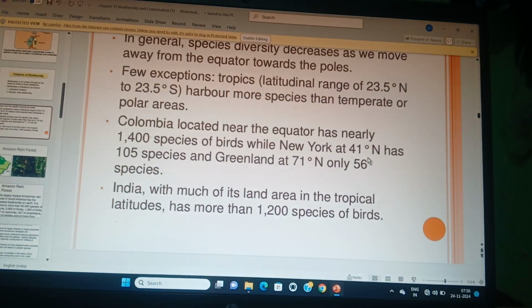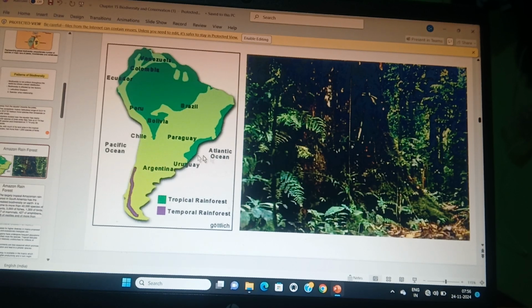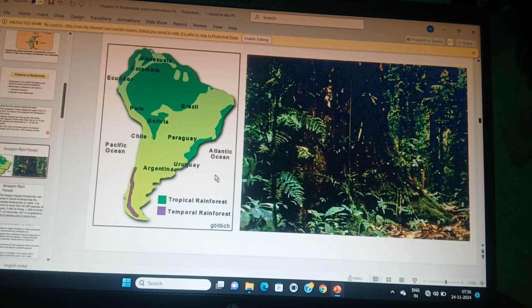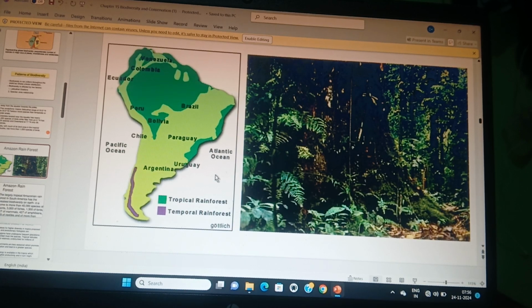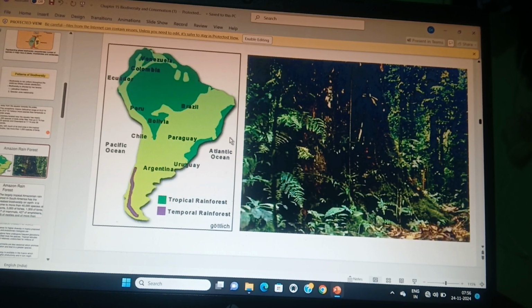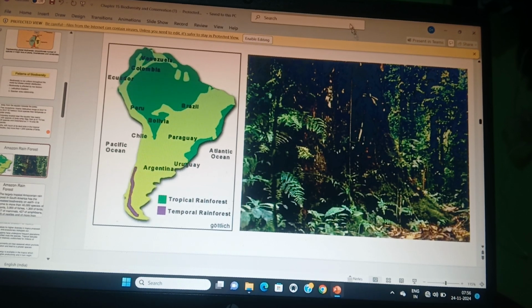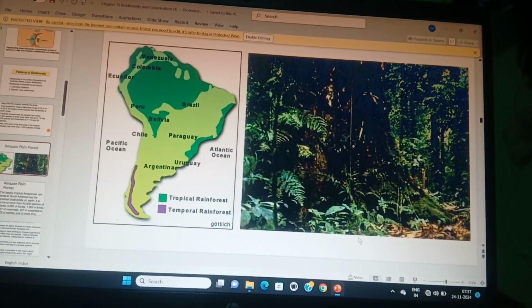So this thing occurs at the polar region. So under the ice, all species are covered during the winter season. So the species which developed during the summer season again will die. Okay, so due to that, at the polar region species diversity is less, and when you go from the equator to north, and when you come from the equator to south, due to less energy, the species diversity is decreasing.